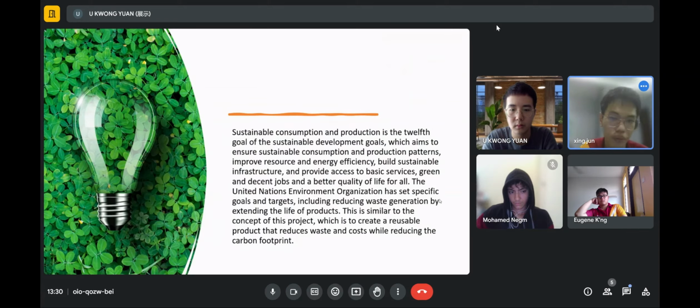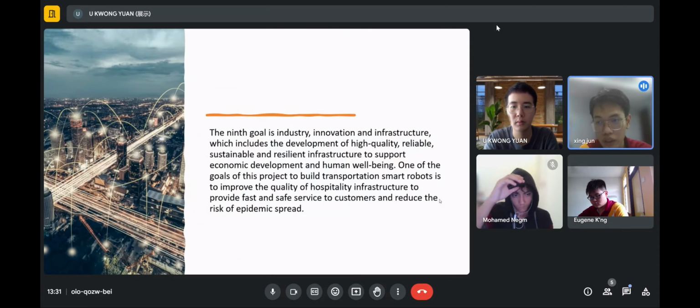prevention and control. So the third one is the ninth goal, which is industry, innovation, and infrastructure, which includes the development of high-quality, reliable, sustainable, and resilient infrastructure to support economic development and human well-being. One of the goals of this project is to build transportation smart robots to improve the quality of hospitality infrastructure, to provide fast and safe service to customers and reduce the risk of epidemic spread.